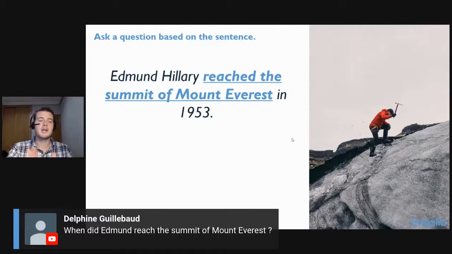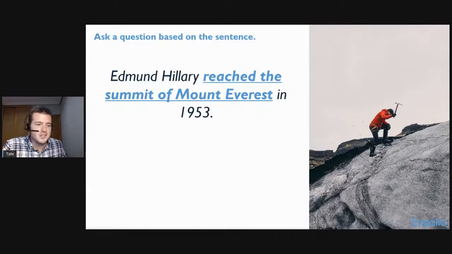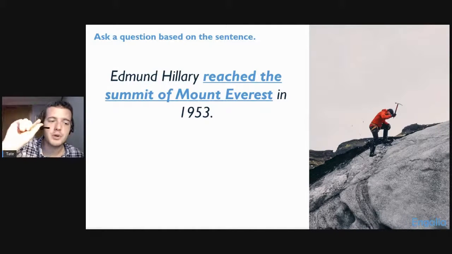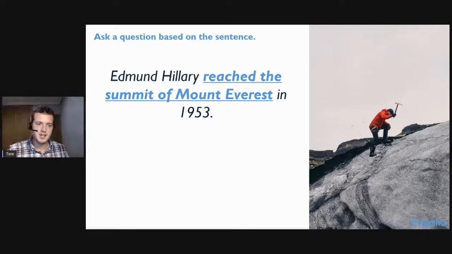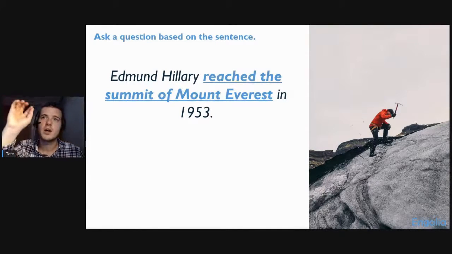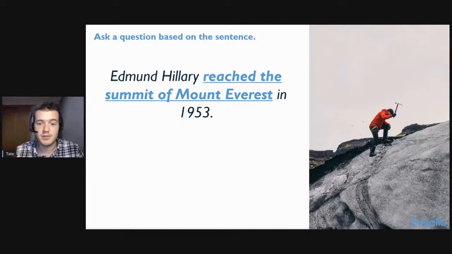That's the first one. I want to hear this one now. I'm going to try to make these a little bit tricky because I don't want this to be too easy for you. If it's too easy, then it's no fun. I want to challenge you a little bit. So here we go. Now I need you to encompass all of this and give me a question. We have the same situation, the same action, the same exploration, but now you need to give me the question that elicits reached the summit of Mount Everest.